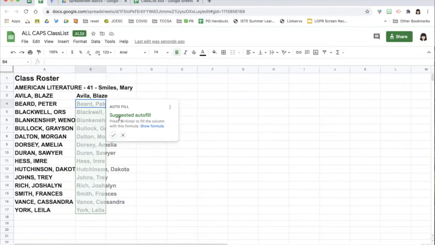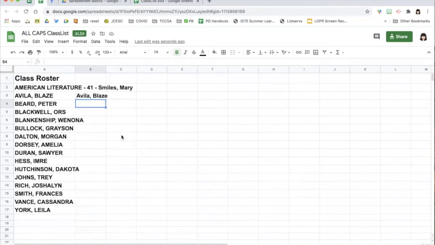It's even suggesting, hey, you're going to do this with one name, I bet you're going to want to do this again. And so I can click the check to enter autofill. But I do want to show you, if you don't get prompted for autofill, I'll hit X to reject, because some Spreadsheet Basics is knowing how to take advantage of the formula over and over and over without hand typing it.